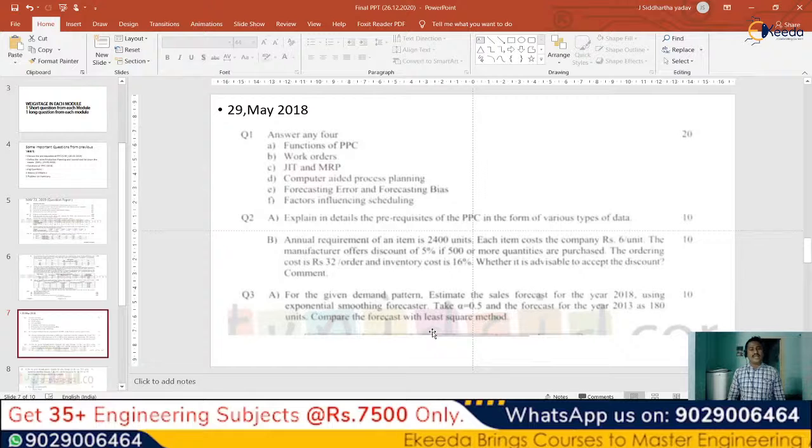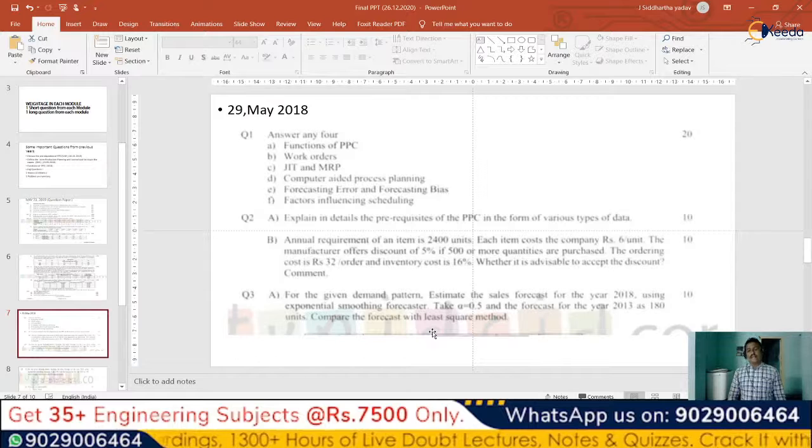Work orders, GIT and MRP, material requirement planning, and just in time production difference. What is CAPP, or computer aided process planning? What is forecasting error? Forecasting is the topic we have next, or factors influencing the scheduling, how to control the scheduling process. That will again be 5 marks.